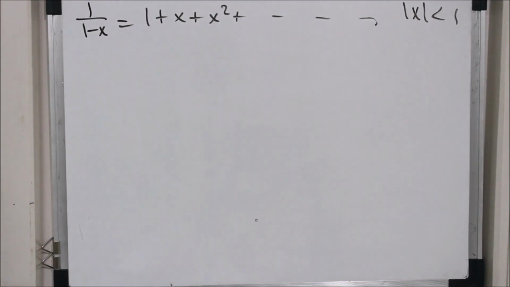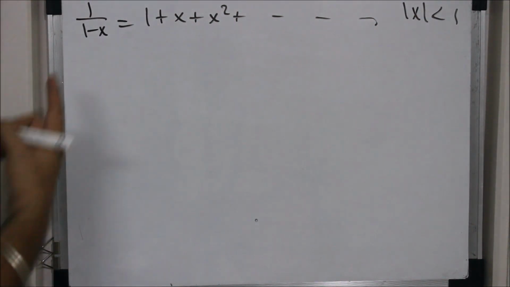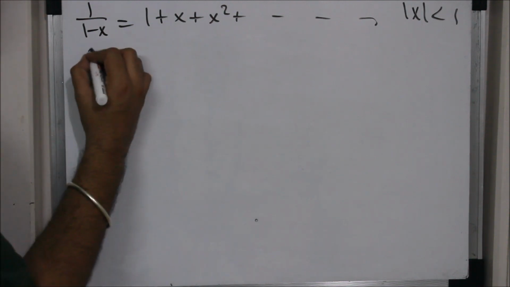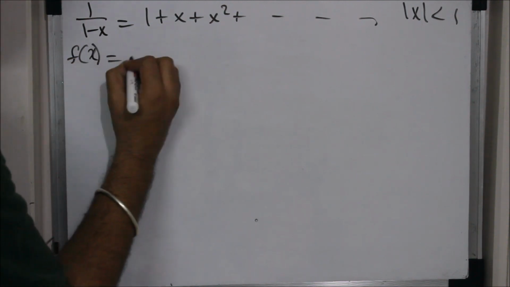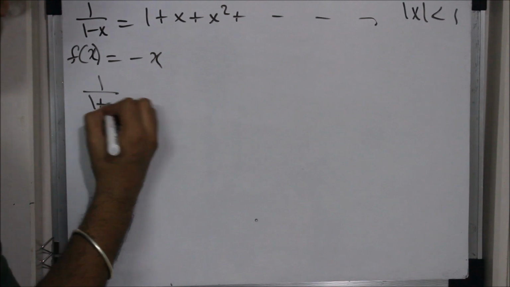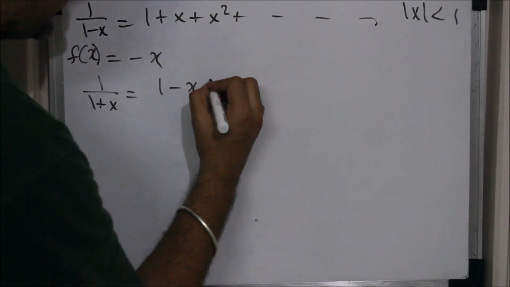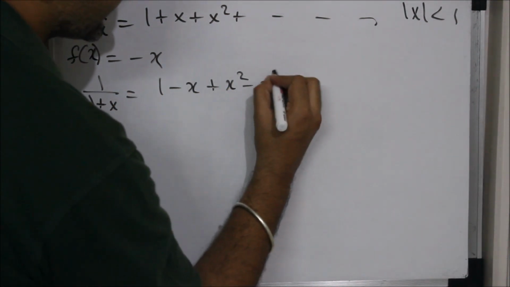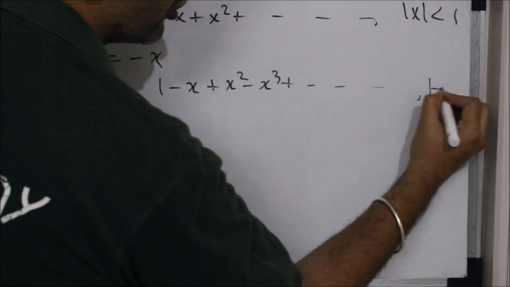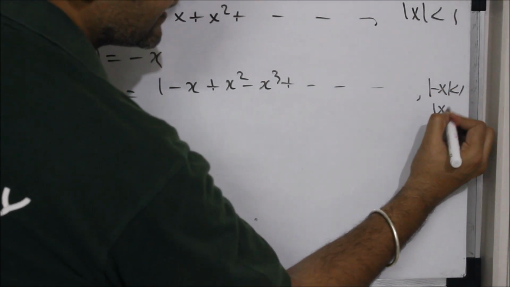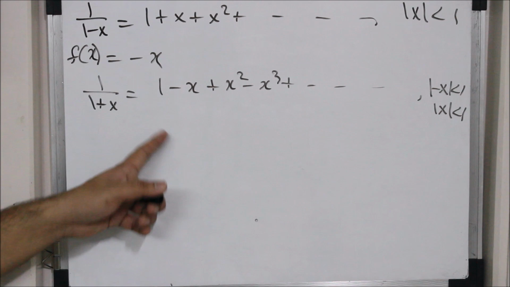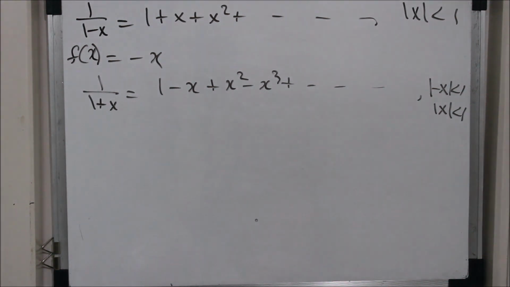Now what I will do is, if I replace x by minus x, so what do I get? 1 upon 1 plus x equals 1 minus x plus x square minus x cube and so on, for mod of minus x less than 1, but this is the same as saying mod x less than 1. So here I have applied the continuity theorem and I got this as a power series. Now you again do the integration.